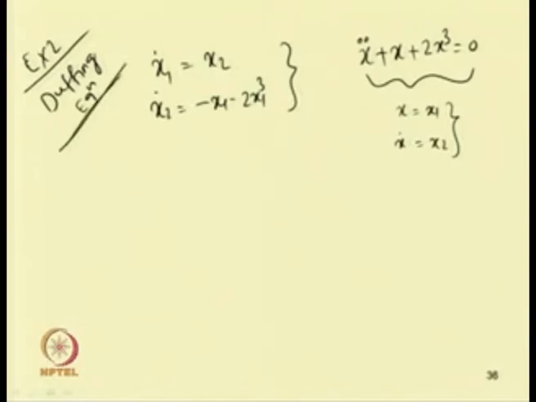From the method of multiple scales we already know that the solution can be written in this form.